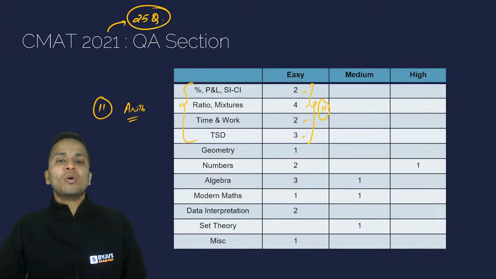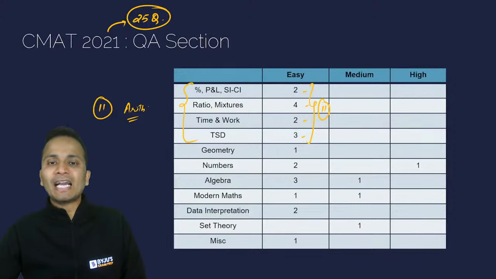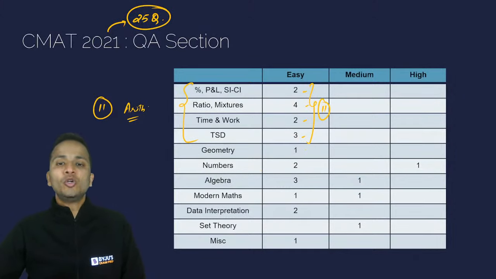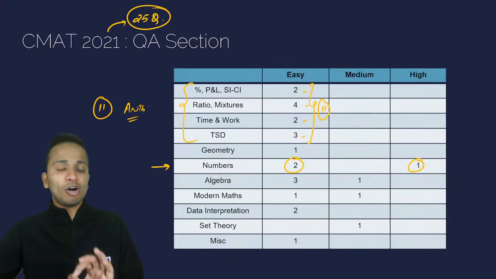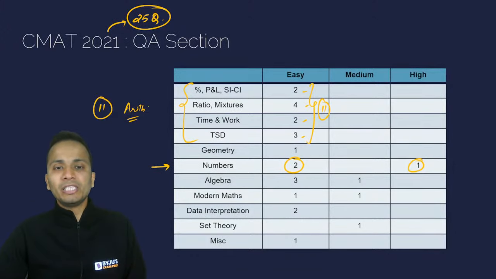All right. One question appeared from geometry, and that was from triangles. A total of 3 questions appeared from number systems. So if you look at number systems, there were 3 questions, 2 easy and 1 on high level of difficulty. There were 4 questions from algebra. 3 questions were easy and 1 was medium.